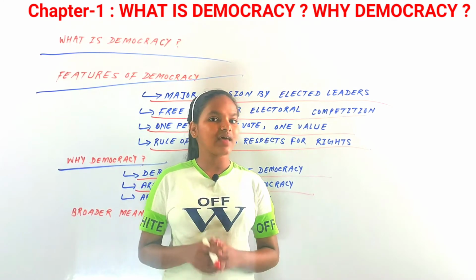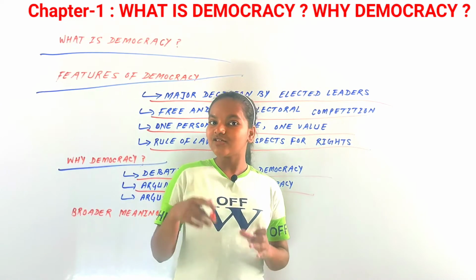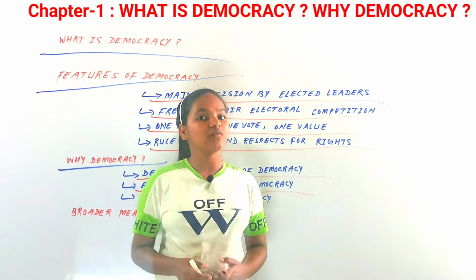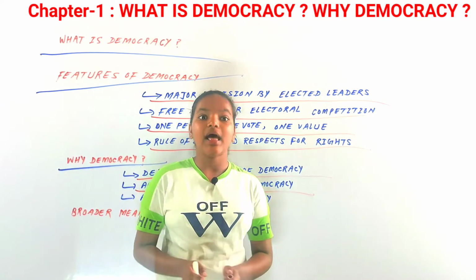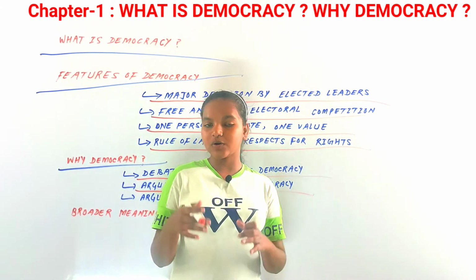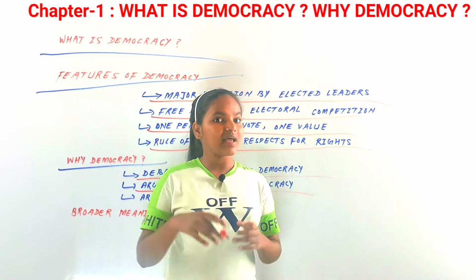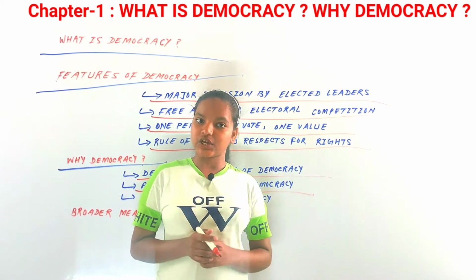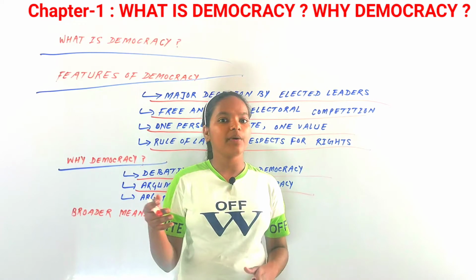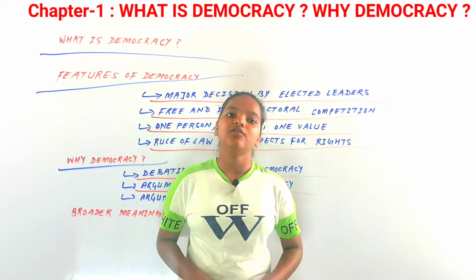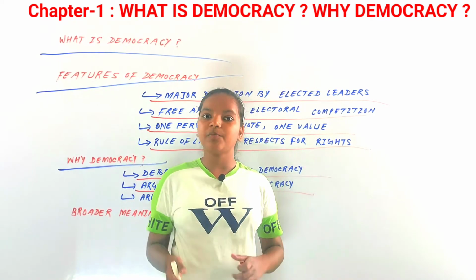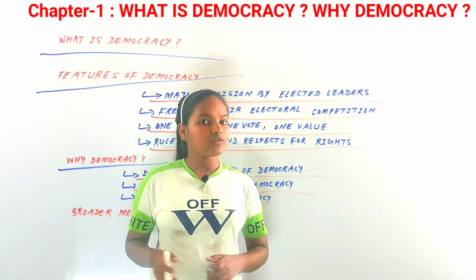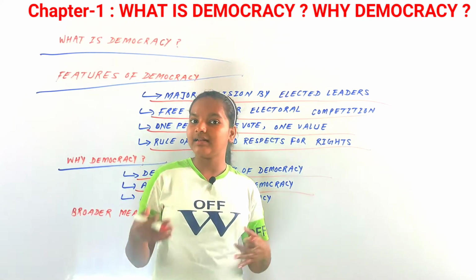Also, there is an argument that democracy leads to corruption because of electoral competition. Whenever there is an election, many candidates become corrupt for their electoral competition. They use money for the votes. They want votes from the people, so they bribe those people and thus get their votes.